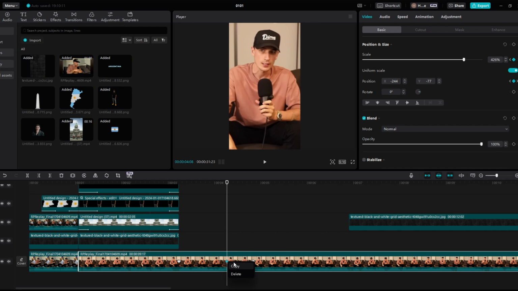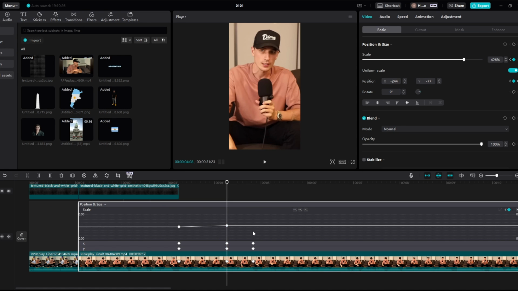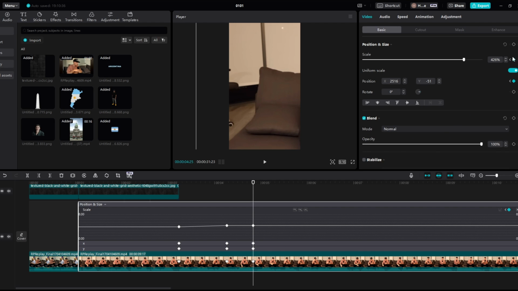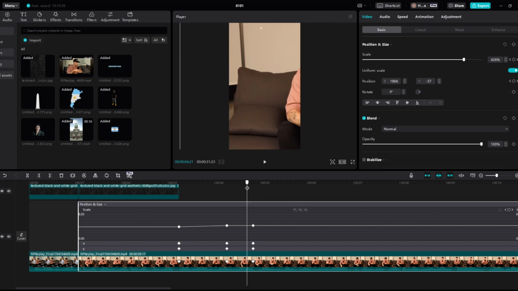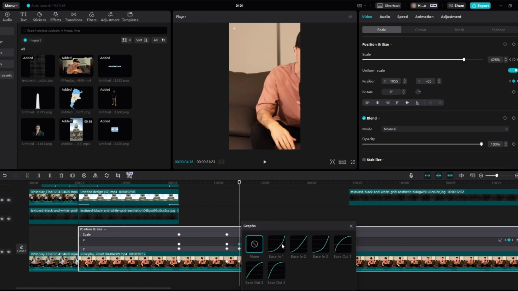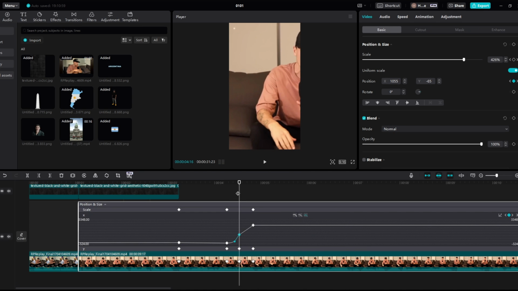Let me see if we can do something right here. If we come to show keyframes, I do believe if we come to right here, if we just add another scale one just to be safe and sure, I believe that one's a scale. So if we come to this one right here, and then if we just add a keyframe, a position, if we just add the graphs, if we ease it in to perhaps this point, no, yeah, something like this, and then we take a look.